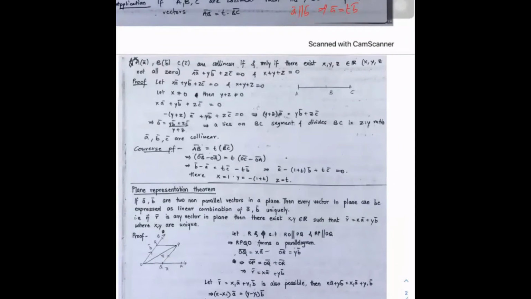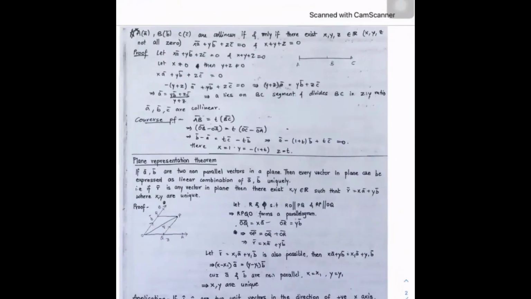Next, one more result, very important result. If A, B, C are collinear, then there exist x, y, z such that xA plus yB plus zC is 0 bar and x plus y plus z equals 0. What is the proof of that result is, write z equals minus of (x plus y) in that. Then you will get A equals (yB plus zC) by (y plus z).